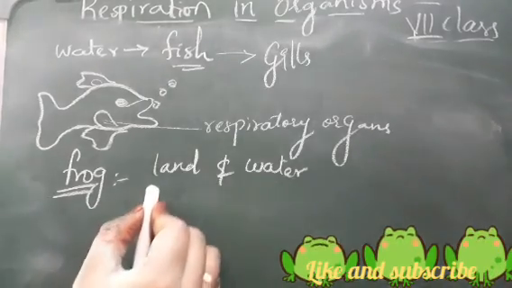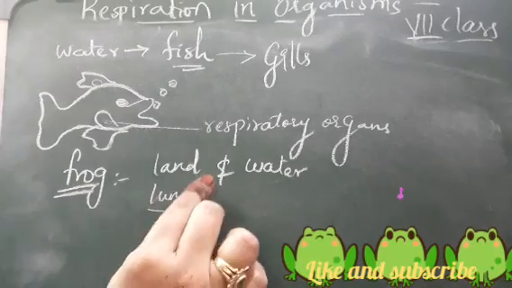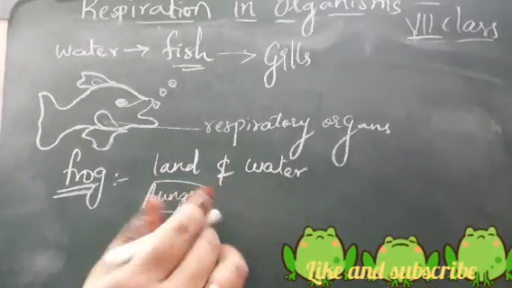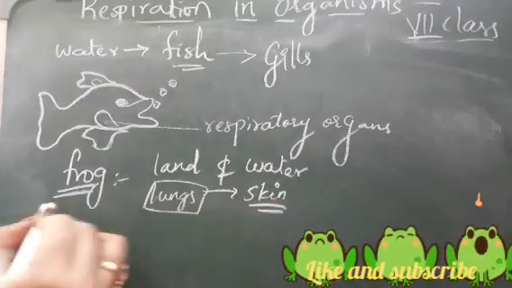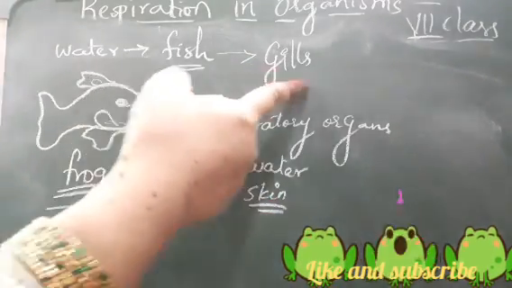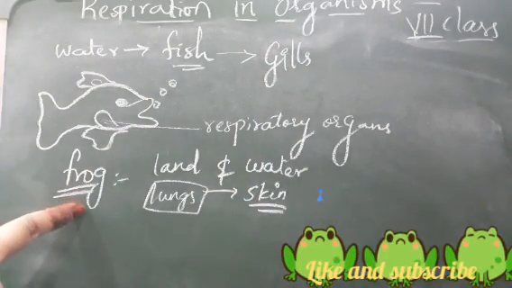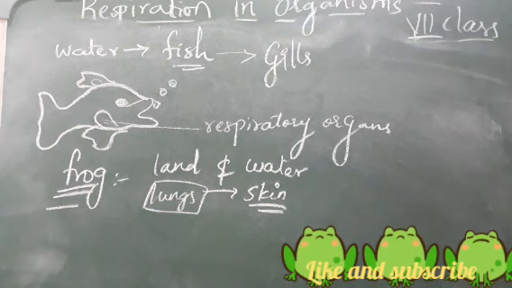So on land, when they are living, they breathe with lungs, right? But when they go into deep sleep, they breathe with their skin. This is the special feature of the frog. The special feature of fish is that it breathes with gills. The special feature of the frog is that it can breathe with the skin as well as lungs.